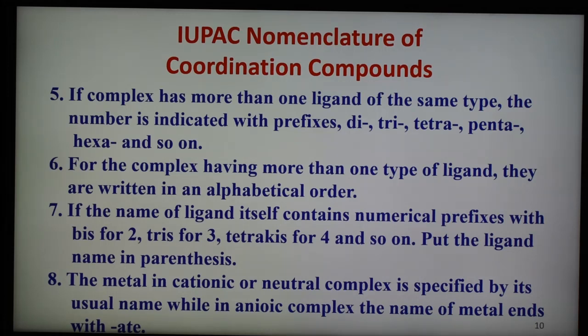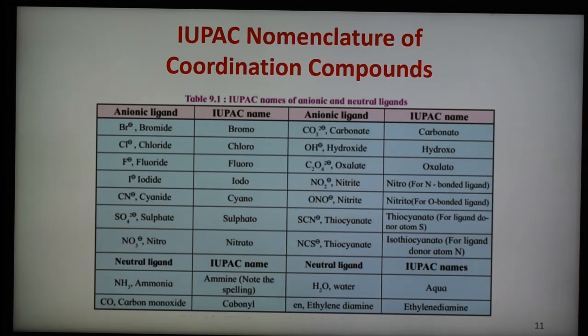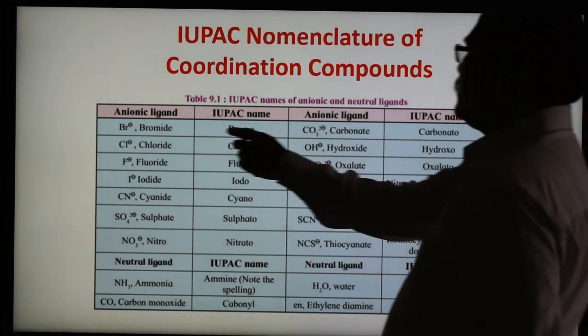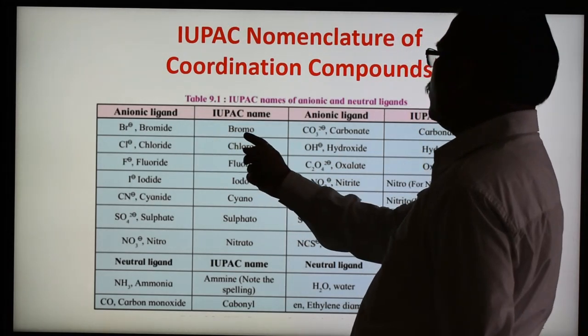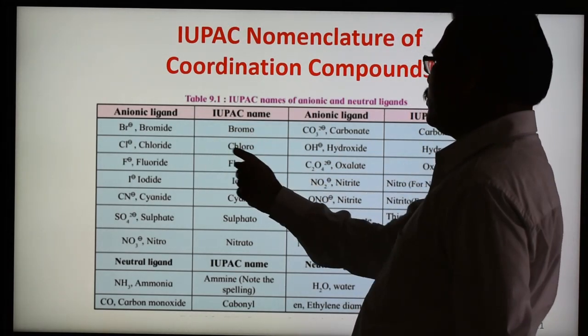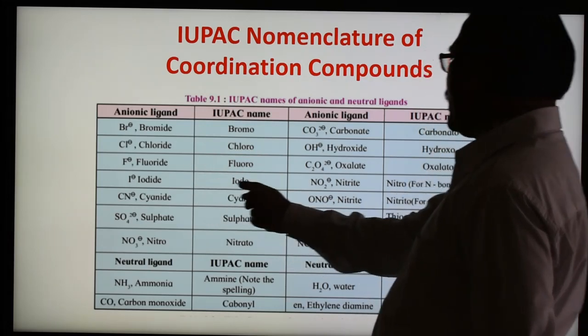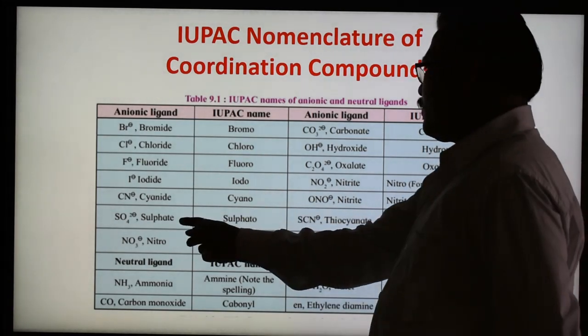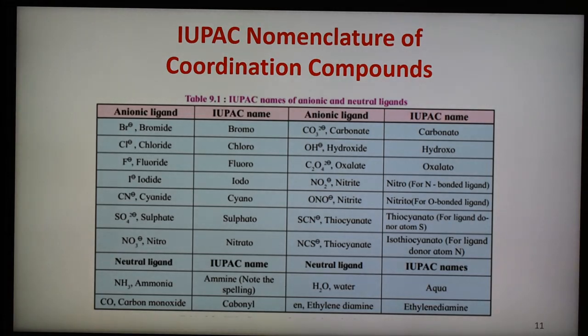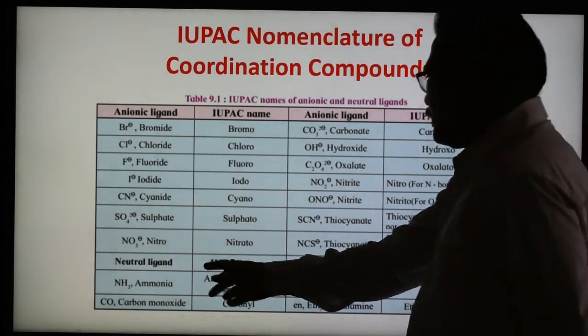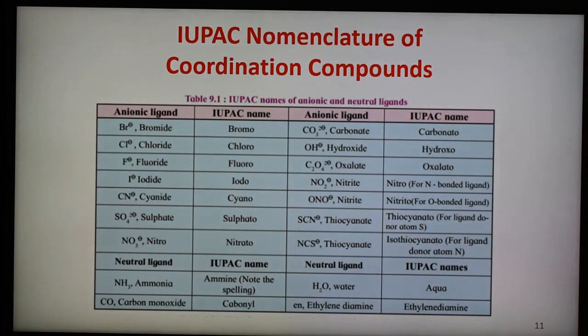So these are some rules, and on the basis of them we can write the names of complexes or coordination compounds. Some examples are given here. Here are the anionic ligands: bromide, IUPAC name bromo; chloride, chloro; fluoride, fluoro; iodide, iodo; cyanide, cyano; sulfate, sulfato; nitro; nitrato, like that. And here neutral ligands are there: NH3 ammonia, which is ammine, and CO carbonyl, like that.